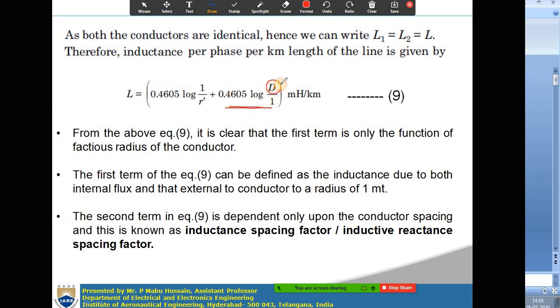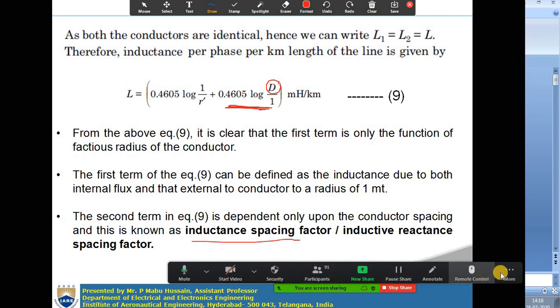Here, the second term, 0.4605 log d, depends only on d. This d, for a single phase transmission line having two conductors, is the distance between the conductors. This second term we call the inductance spacing factor.